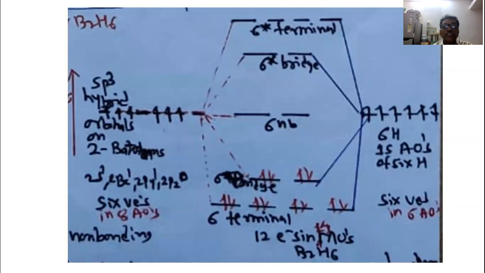So once again you can see this diagram. Overlapping between the sp3 hybrid orbitals of the 2 boron atoms with the atomic orbitals of the 6 hydrogen atoms. We know that the 6 hydrogen atoms have 6 electrons, and there are only 6 here for the 2 boron atoms, and this one is empty. So this is the MO diagram of the diborane molecule. In this way we have today explained the molecular orbital diagram of the diborane molecule.